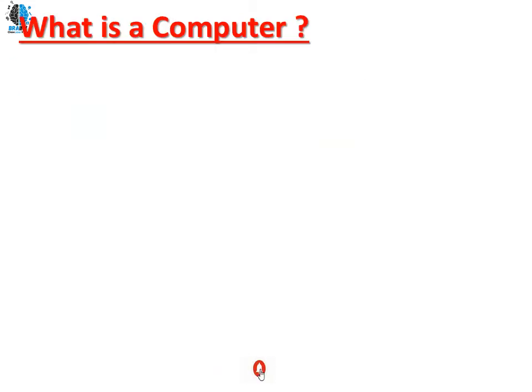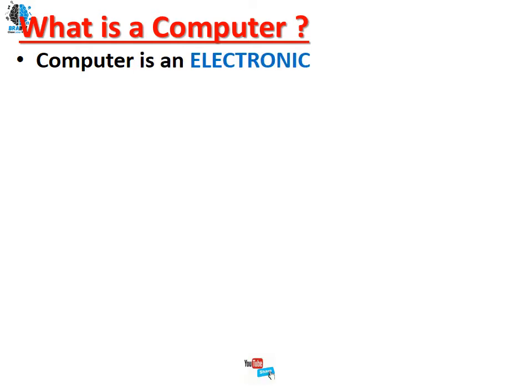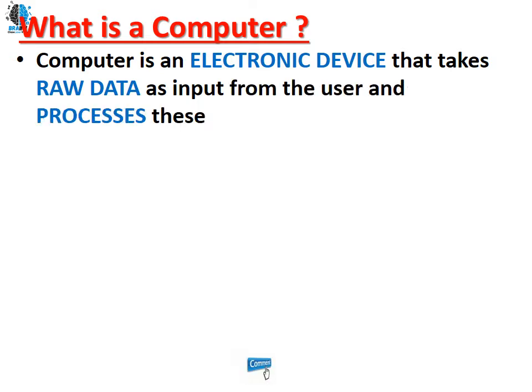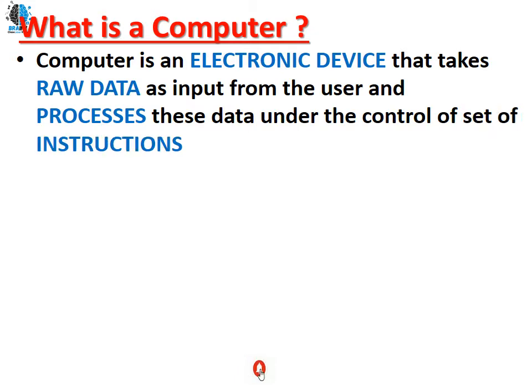Let's see what a computer is. What is a computer? A computer is an electronic device that takes raw data as input from the user and processes this data under the control of a set of instructions, that is nothing but programs. So what does the computer actually do? A computer is an electronic device. Yes, without electricity a computer won't work.